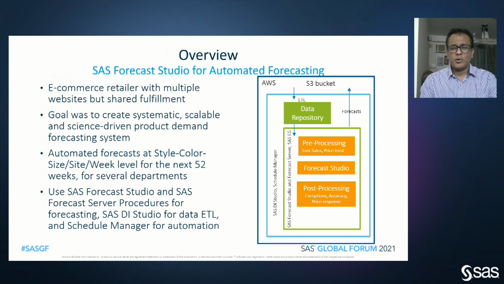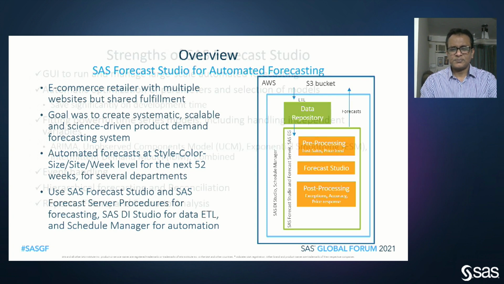Our goal was to create automated forecasts at the style, color, size level. So it's a highly granular product hierarchy level forecast for each website and for each week for the next 52 weeks for a large selection of departments which were in focus.